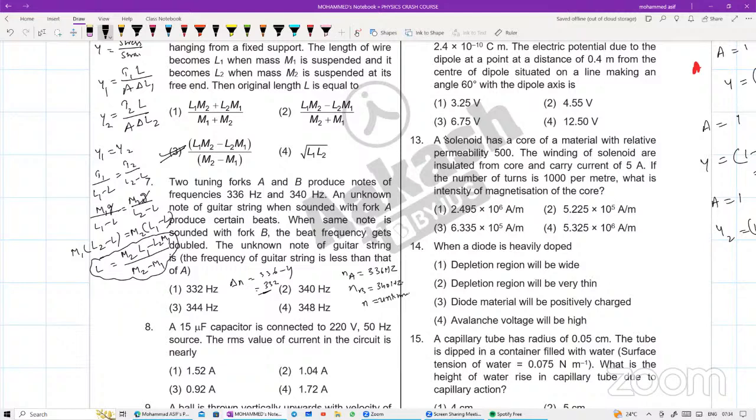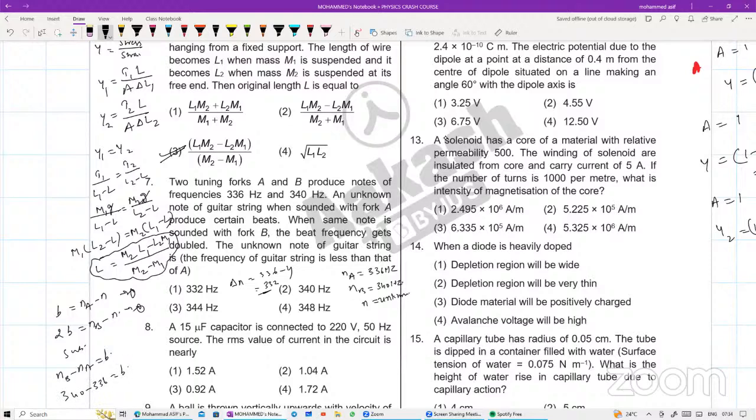देखो यहाँ पर beats directly आ जाएगा ना. देखो, if it is producing number of beats, अगर दे रहा है तो beats B is equals to NA minus N, लिख सकता हूँ first one, isn't it? और the beats second one में क्या हो गया? Double हो गया. That is nothing but 2B is equals to NB minus N. Isn't this equation number 2? दोनों को separate कर दीजिए. अगर दोनों को separate कर रहा हूँ तो what I'll be getting right now? NB minus NA will be equal to the beat frequency.